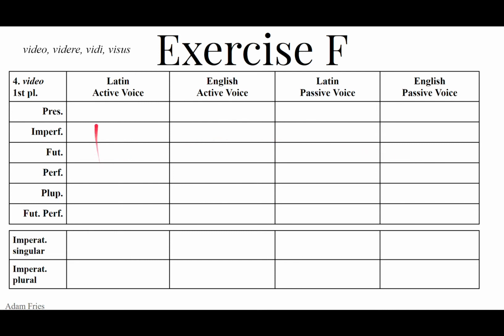Perfect active uses perfect stem vid, so vidimus, because the perfect endings are i, isti, it, imus, istis, erunt. Vidimus. We saw. We don't say seed. We saw. We have seen. Perfect passive, remember, it's got visi, and then the helping verb is the present of sum in the first person plural, so sumus. Visi sumus. We were seen. We have been seen. We seemed.